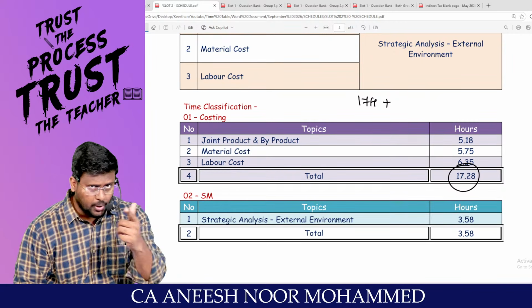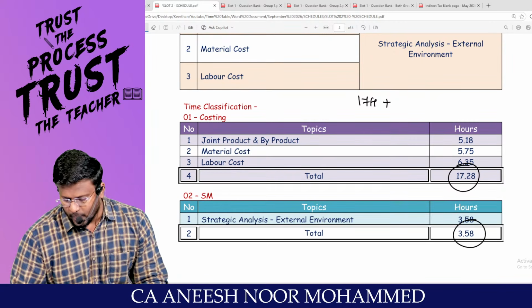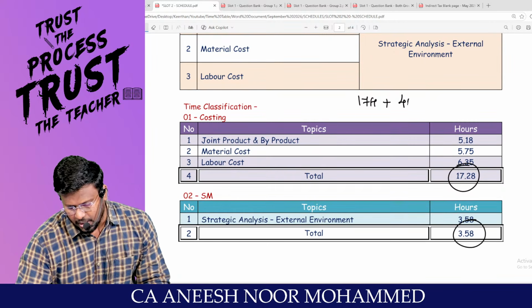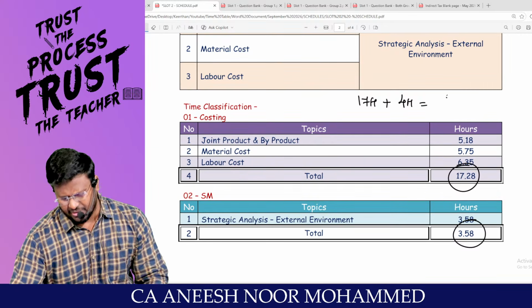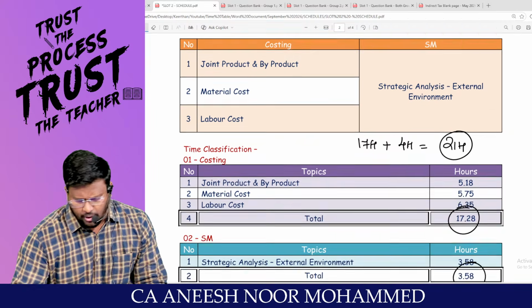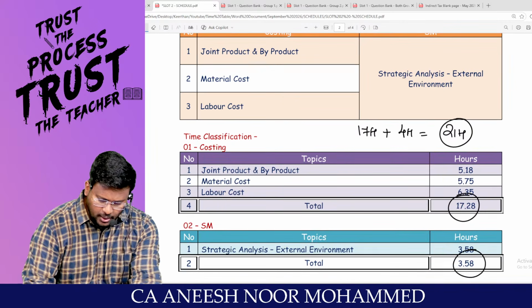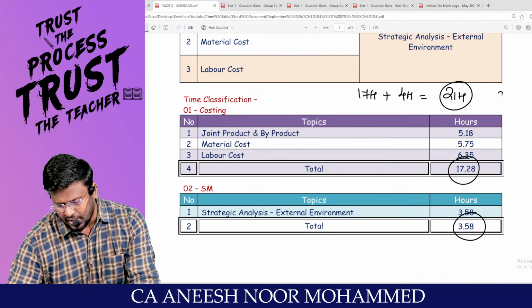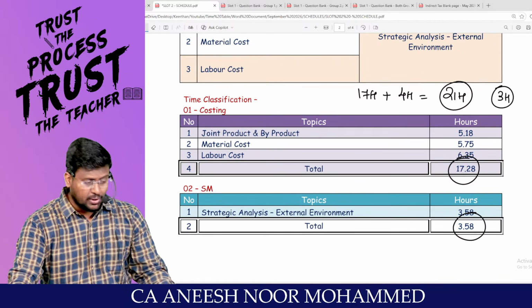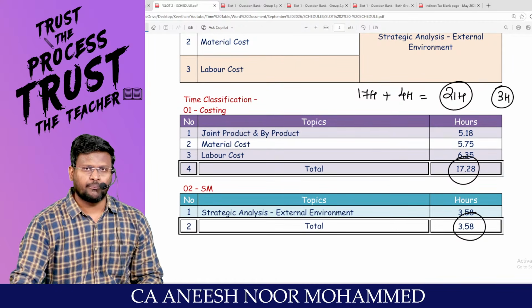And in SM, you would have already completed chapter number 1. You are supposed to complete, sir, SM chapter number 2, which comes to 4 hours. Technically 21 hours only you are going to complete within the next 7 days. So 21 divided by 7 means nearly 3 to 4 hours only of classes will come for you.